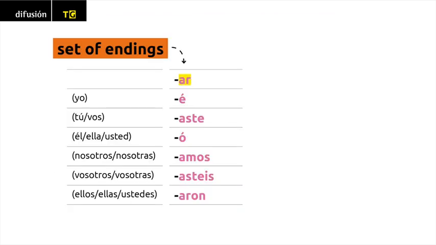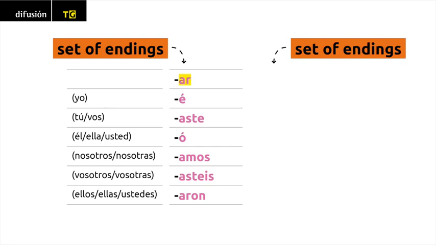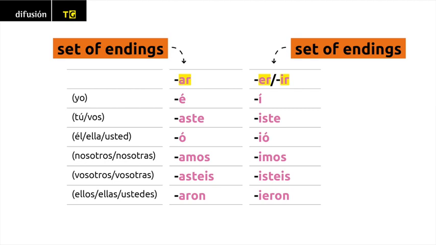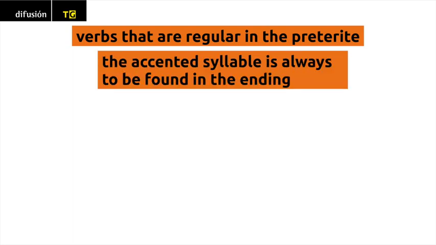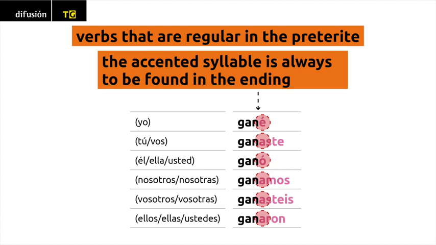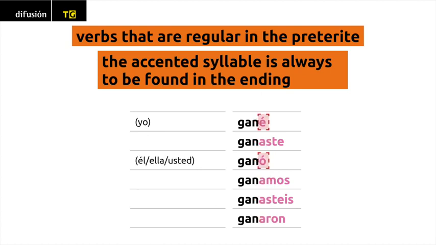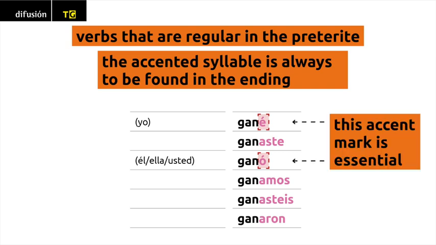Please note, there is one set of endings for AR verbs, but another set of endings that works for both ER verbs and IR verbs. In verbs that are regular in the preterite, the accented syllable is always to be found in the ending, not the stem. Please note that the final vowel of the yo and el, ella, usted forms have a written accent. This accent mark is essential because in some cases it is the only way you can tell the difference between the preterite and other verb forms.